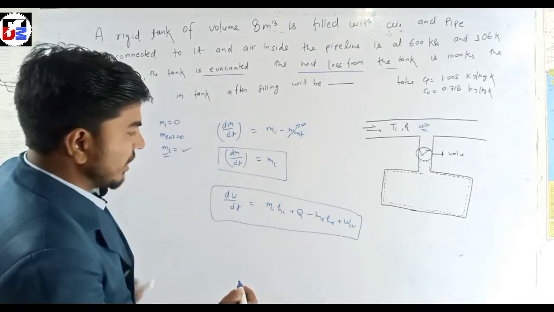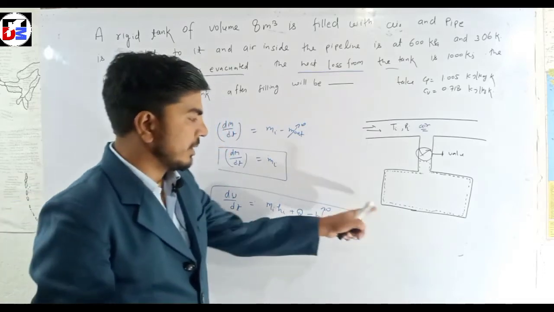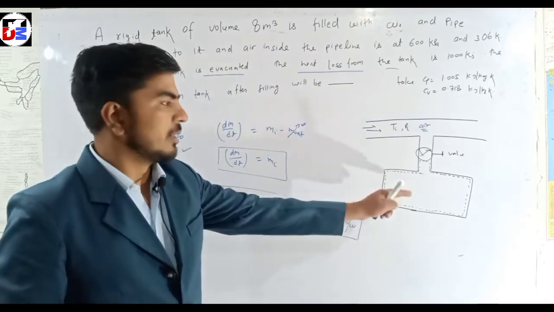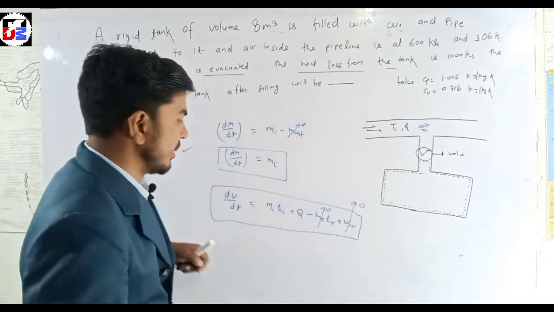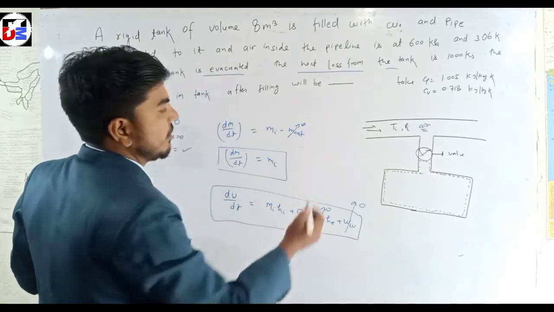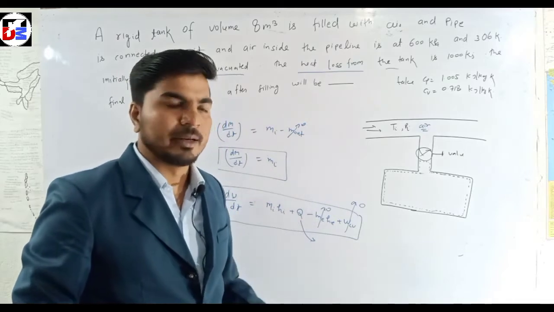Now we can see that me is 0 because no mass exits, and work done is also 0 because there is no work done. And Q is present, that means heat transfer from the system, which is negative.